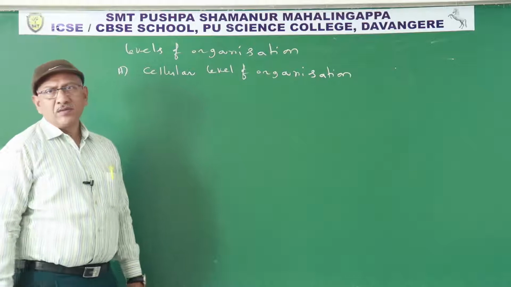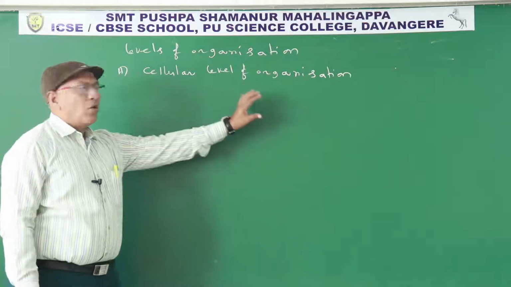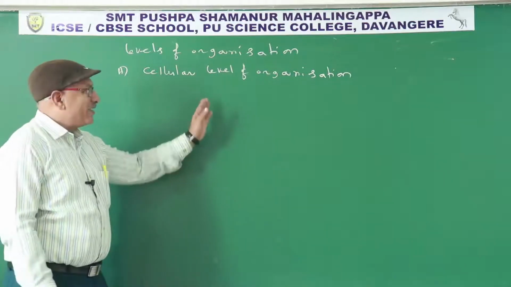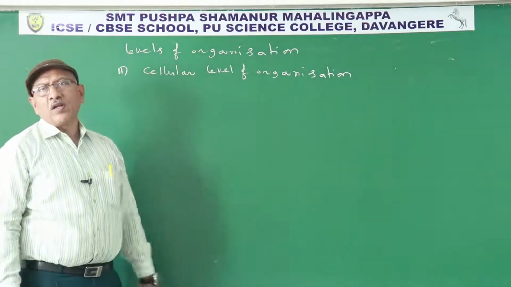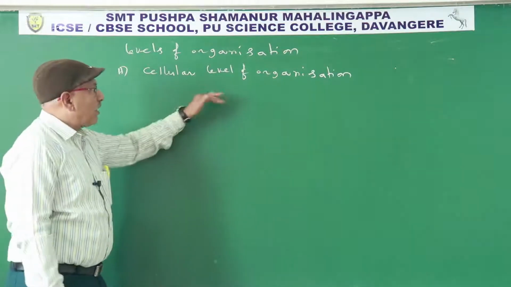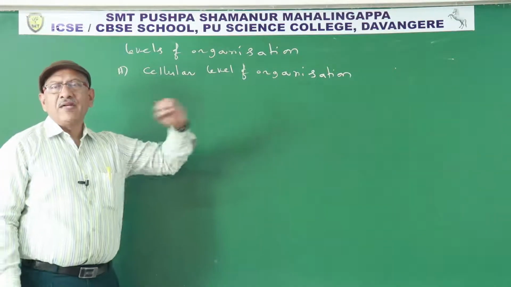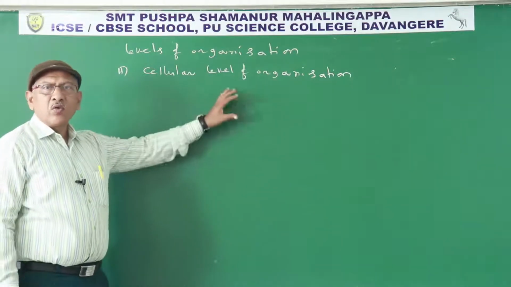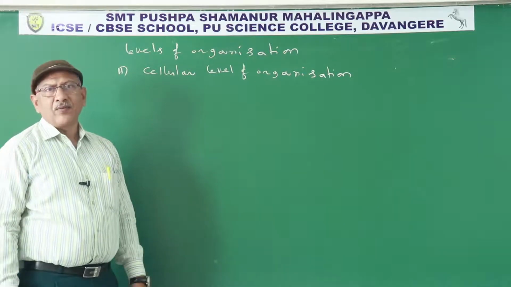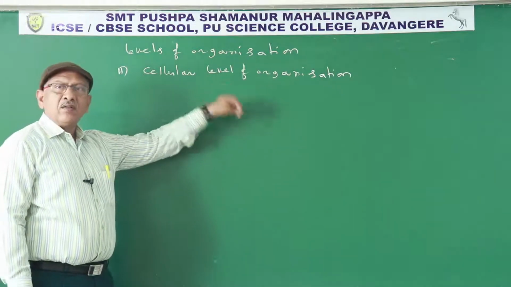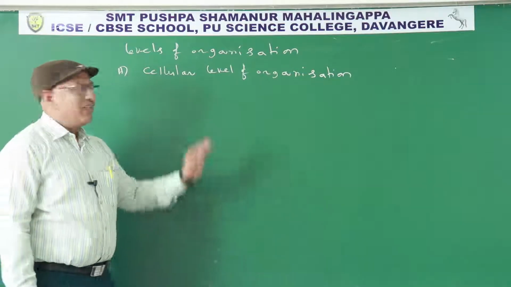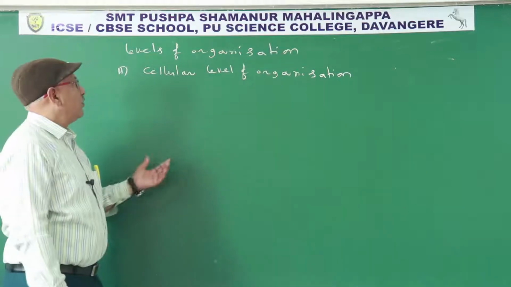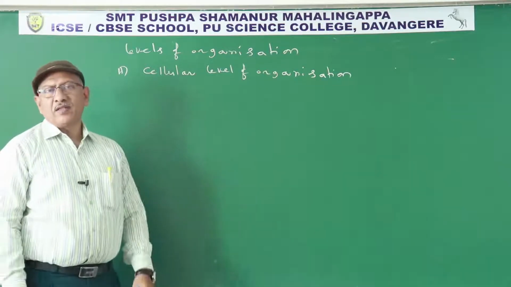In some animals, the body has only a few types of cells. Each type of cell performs a particular function. So division of labor is seen in different types of cells. For example, thesocytes store the reserve food material. Choanocytes digest the food material. In this manner, each type of cell performing a particular function is known as cellular level of organization.